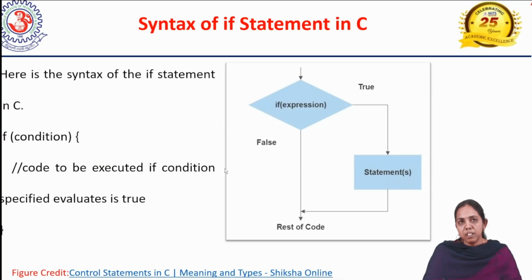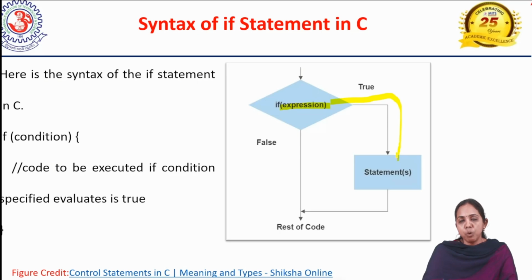Coming back to the syntax, it says if of a condition. See the flowchart and how it works. If the expression, which may use arithmetic operators, relational operators or anything else, is written in the form of an expression and is true, then it goes to the statements.